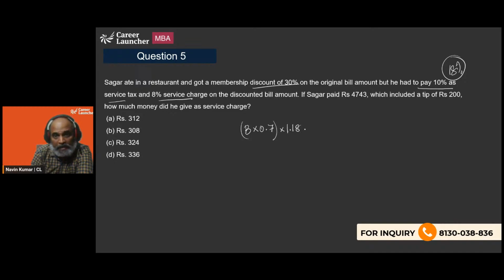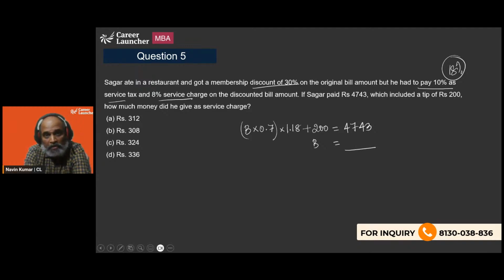Now, he then adds 200 rupees more to it, and he has to pay 4743. So we need to find out the bill amount so that we can calculate the service charge from here, right? So please try to solve this and then tell me what the service charge is going to be.